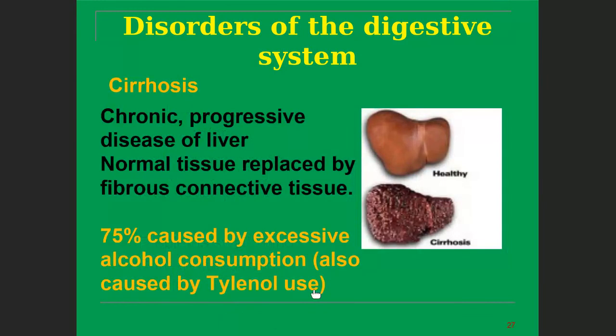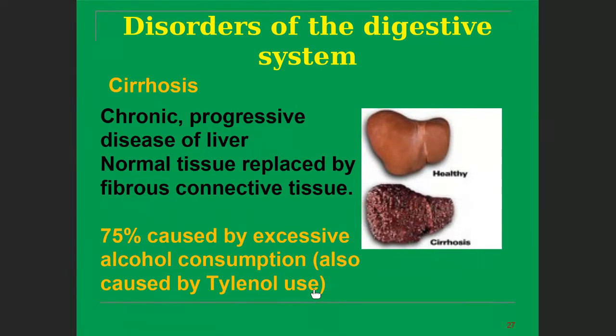Another disorder is cirrhosis. Cirrhosis is a chronic progressive disease of the liver. Normal tissues are replaced by fibrous connective tissues. Why does it occur? 75% of cases are caused by excessive consumption of alcohol, and also by Tylenol use, another chemical which is used instead of alcohol.